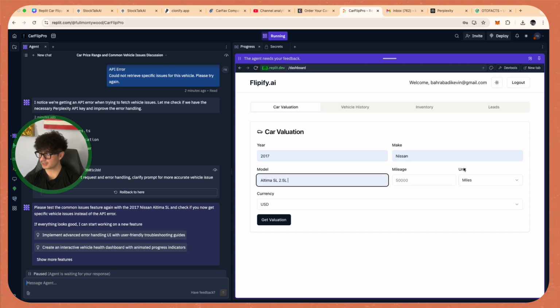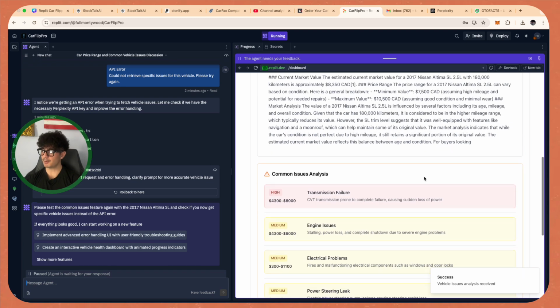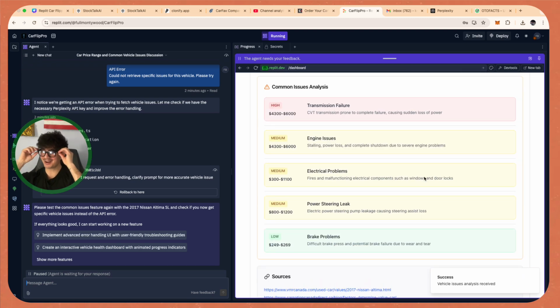We just now need to make sure it's in a good format, and then we can start moving on to other features. So let's see what happens here. Okay, let's see the common issues. Boom. Alrighty, guys. So now we got the common issues in order, breaks it down. It's accurate because, like I said, we know our own car. The main issue with this car is the transmission, followed by the engine, followed by electrical issues, followed by power steering. So that is absolutely beautiful, guys.